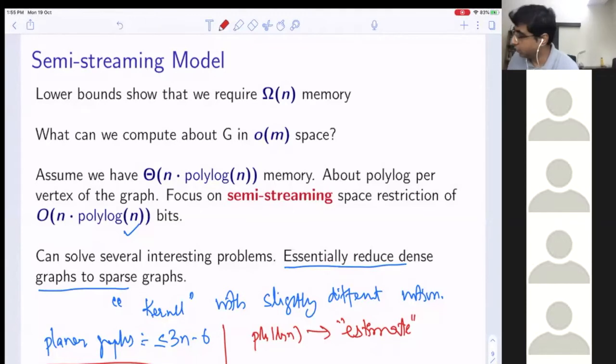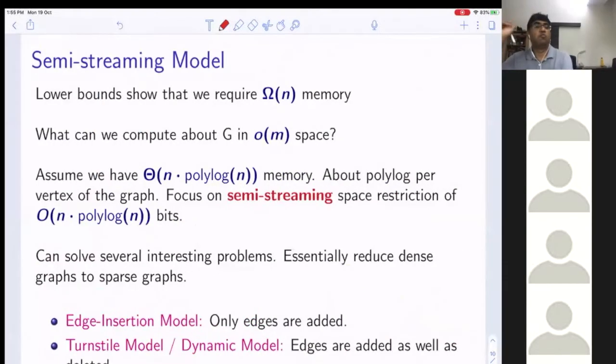With that in mind, there are two models we will study. As I said, there is the edge insertion model, where only edges are added, nothing is deleted, and every edge is coming one by one. And the second is the turnstile model, or dynamic model, where edges are added as well as deleted, so you could have both operations.